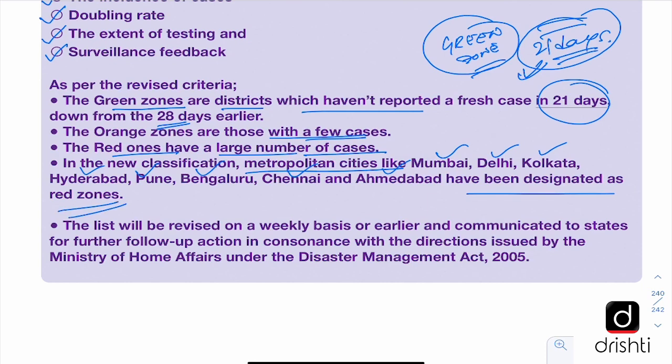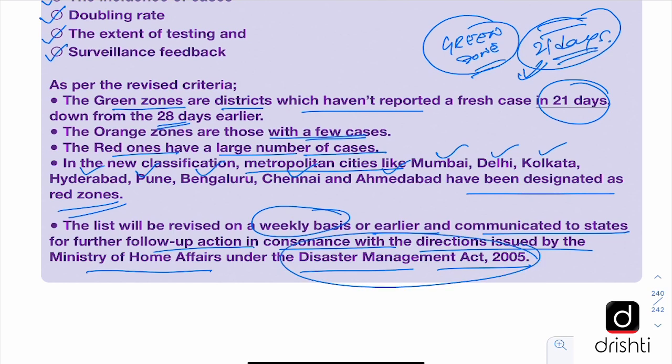Now the list will be revised on a weekly basis or earlier and communicated to state governments for further follow-up action in consonance with the directions issued by the Ministry of Home Affairs under the Disaster Management Act 2005. This act is also important because almost all the major actions being taken by the government are being taken under this act, the Disaster Management Act 2005. Even the lockdown has been announced under this act. The other important act is the Epidemic Diseases Act 1897.